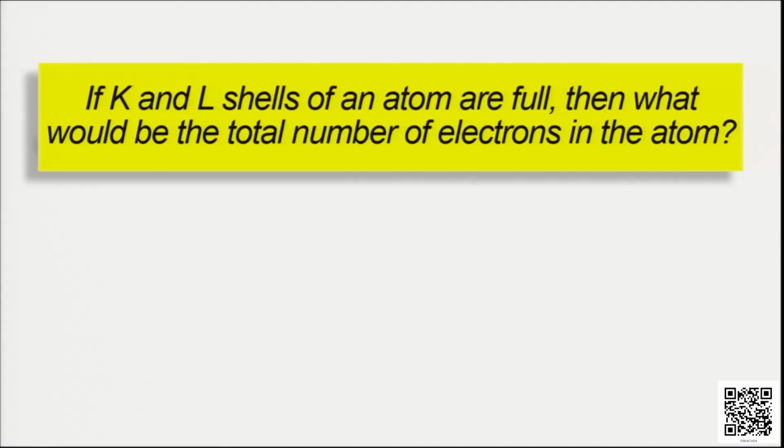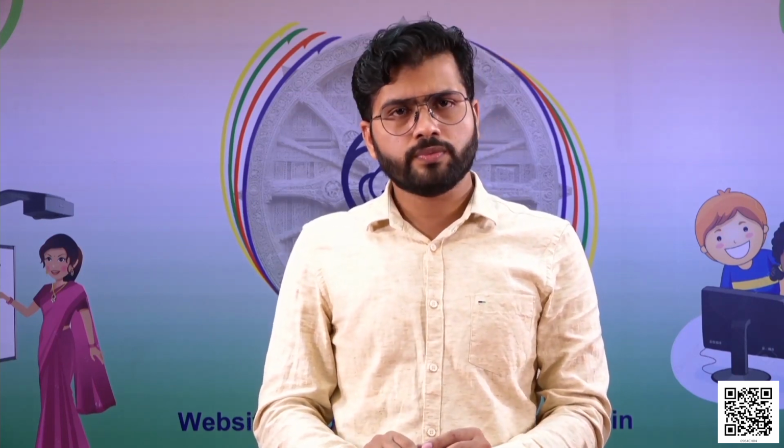Let's have a look at another question. If K and L cells of an atom are full, then what would be the total number of electrons in the atom? I guess you can answer it. K and L cells are completely full. By the 2n² formula, the maximum electrons that can be accommodated in K is 2, and in L is 8.